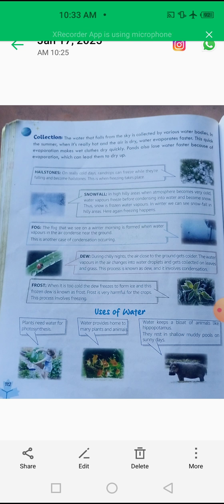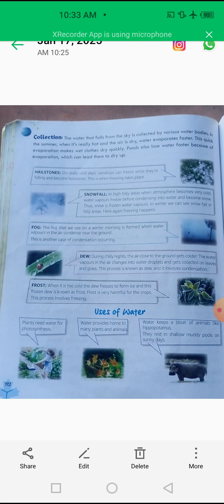Now here some uses of water are given. Let's discuss them. Plants need water for photosynthesis. So students, you know very well about the process of photosynthesis, the process in which plants make their food in the presence of sunlight, air and water.